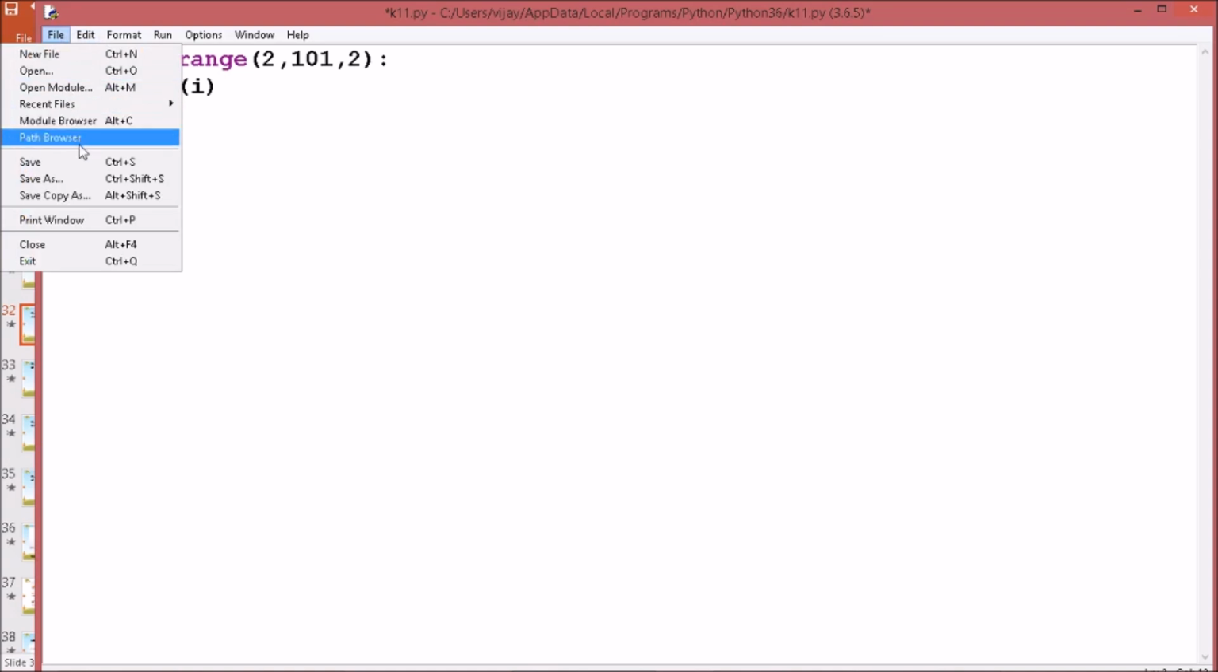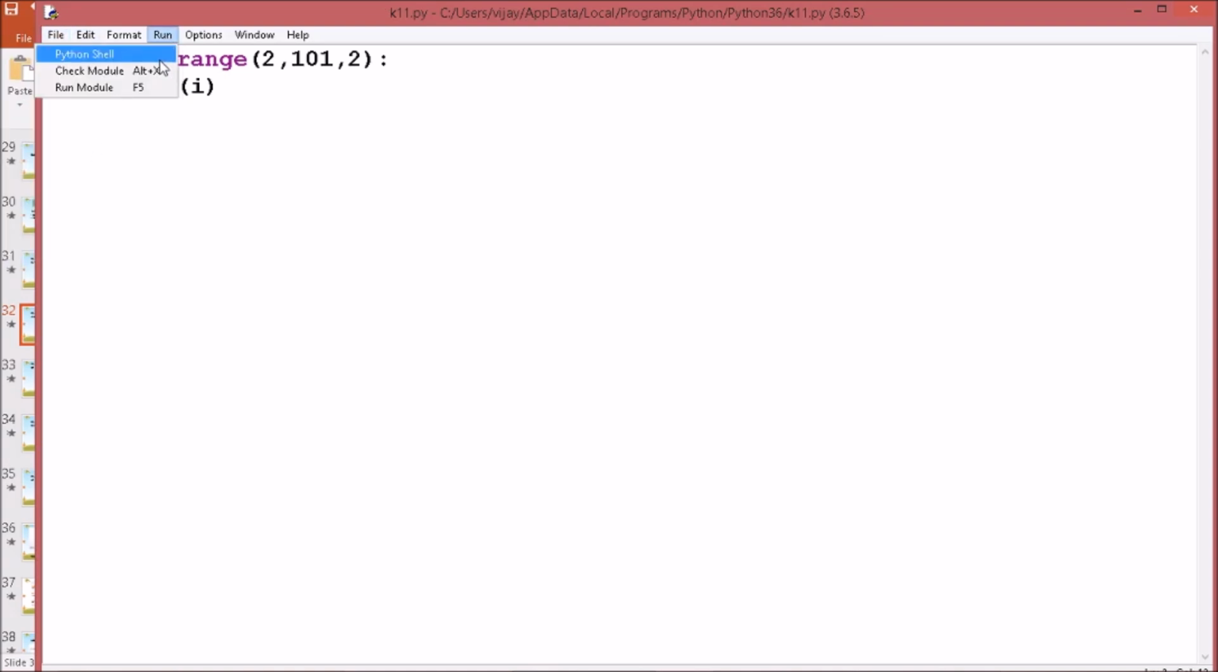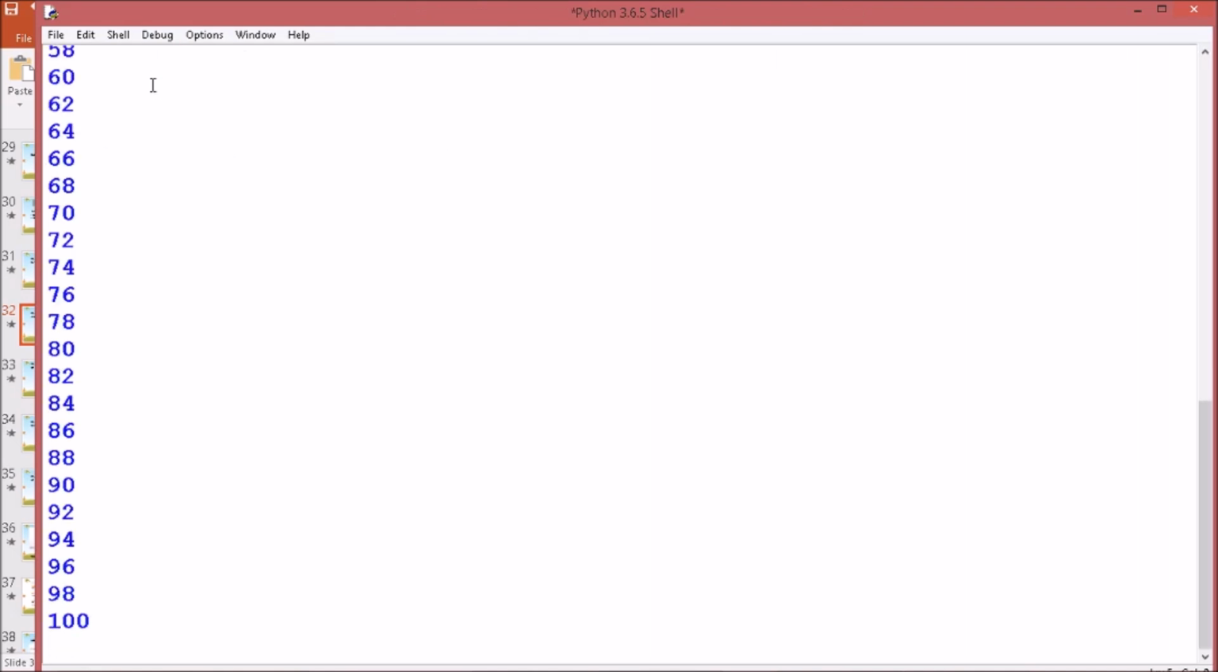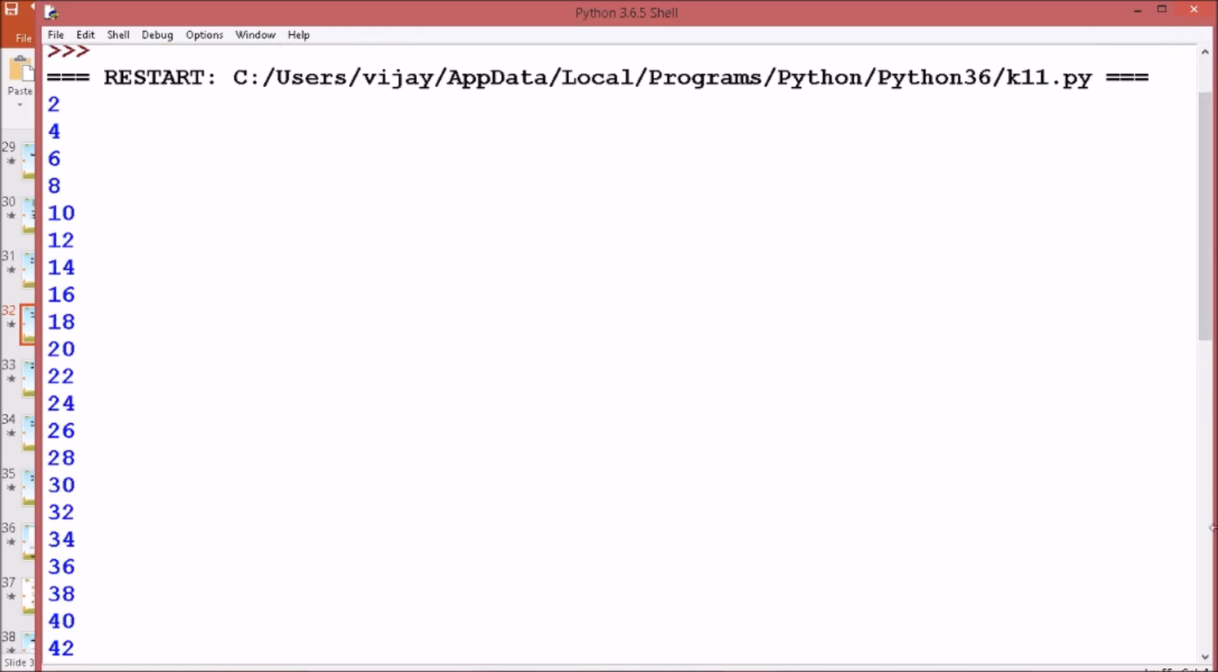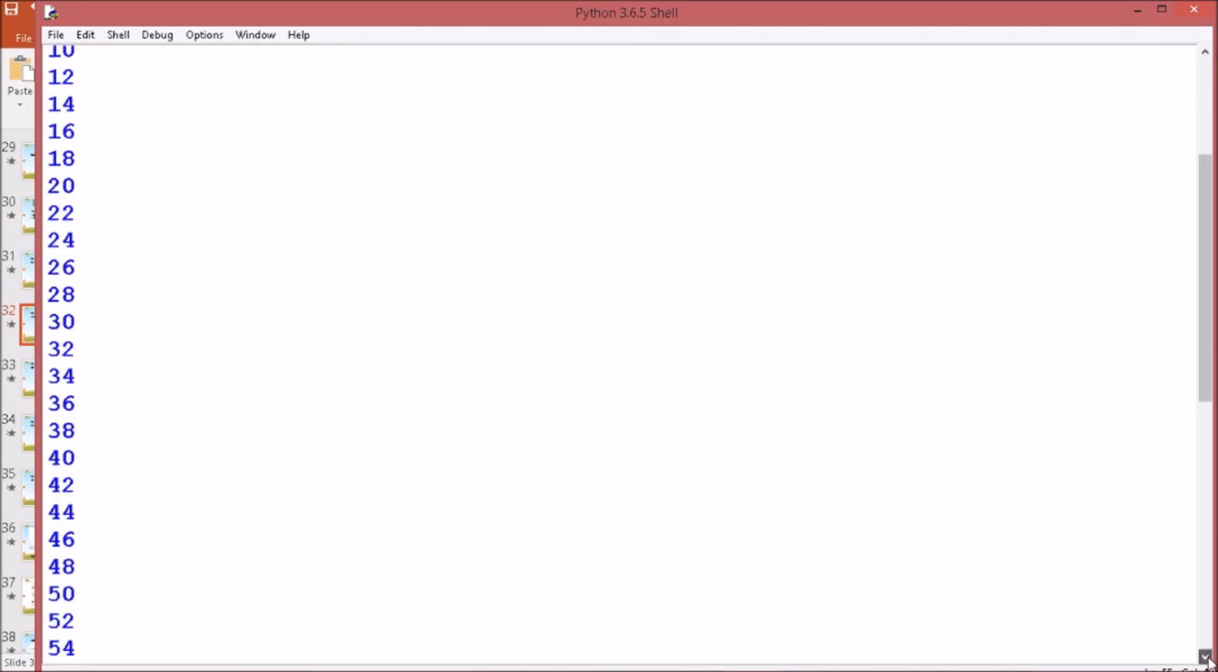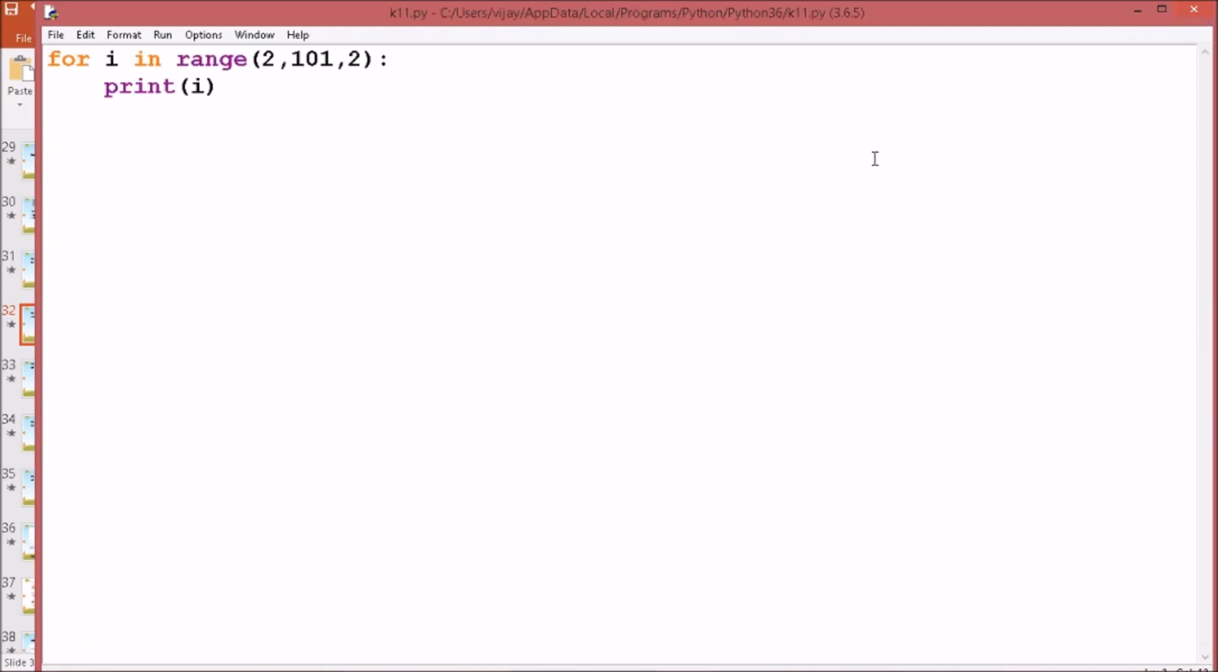So let's save it, and when you execute, you can see all the even numbers beginning with 2 we are getting, and it ends with a value 100. So the starting value was 2, the last value wanted to be 100, so that's why we have taken 100 plus 1, and the step size is 2.